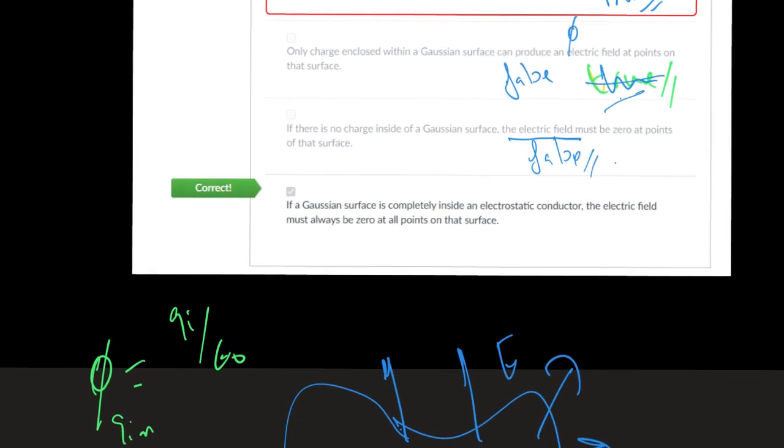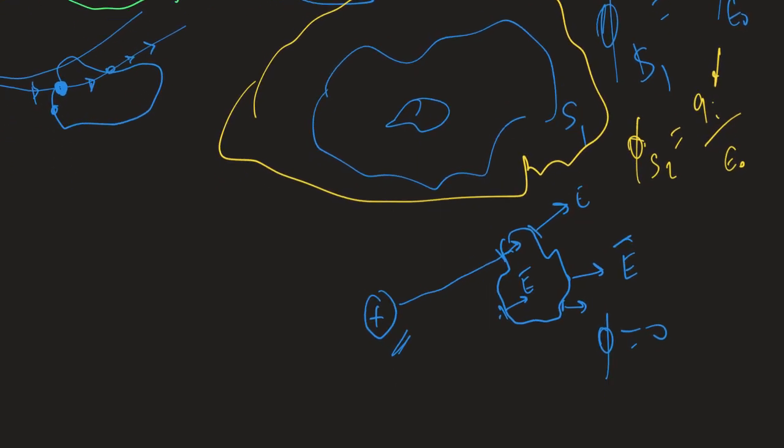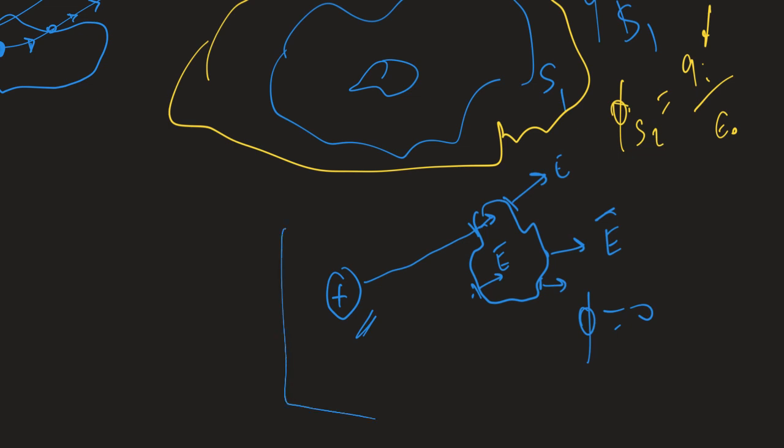No, this is false. And the reason is here. You have points at these points, you have electrical field, and not only the Q inside will produce an electrical field E. So not only the charge that is inside produces electrical field, but only the charge that is inside produces flux.